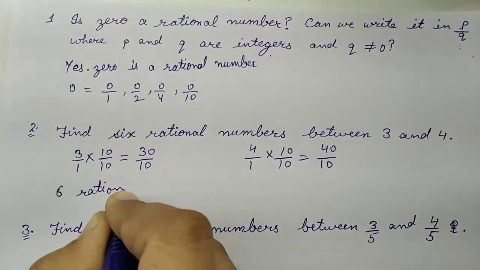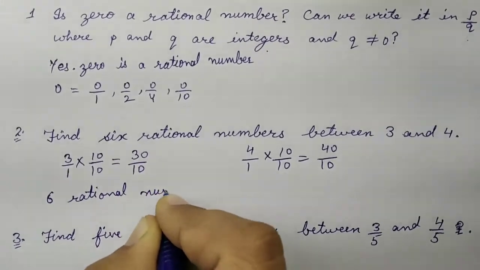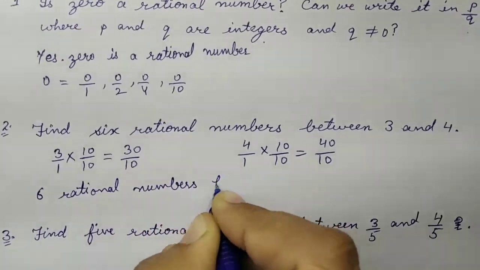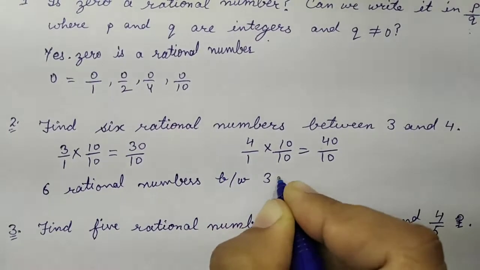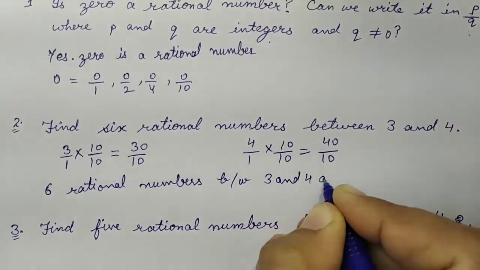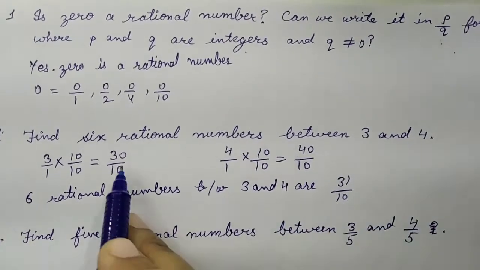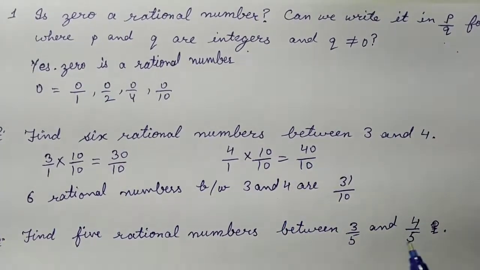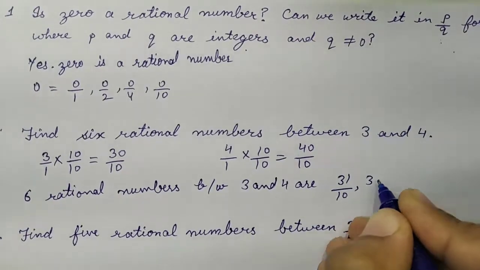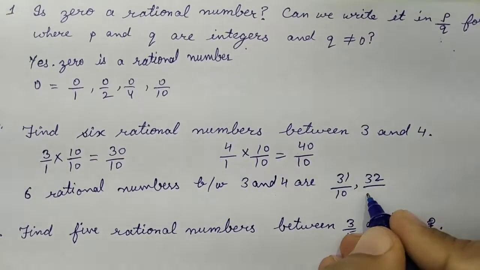So the 6 rational numbers between 3 and 4 are, what are the numbers? 31 upon 10, since we have 30 and 40, we have to write the numbers between these two. So I have taken the first 31.